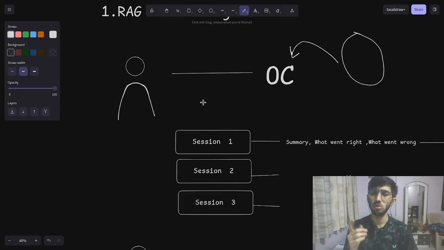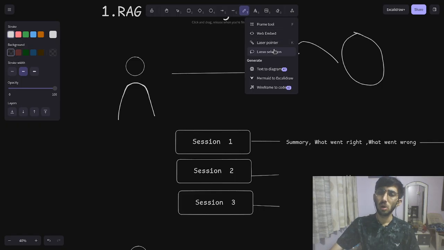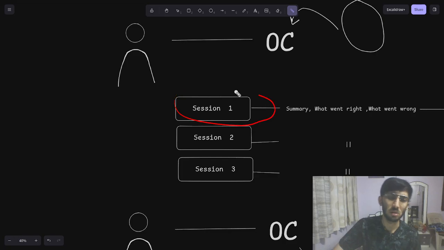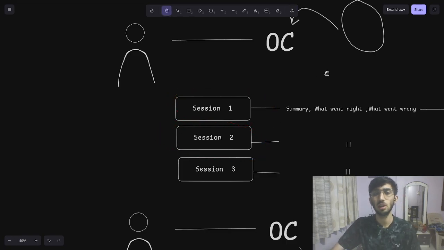Why not use the same RAG in coding agents? So let's say I and whatever coding agent I use, we do have some sessions. Like in the first session I tell it to work on the database or something. In the second session I tell it to work on something else, and things like that.